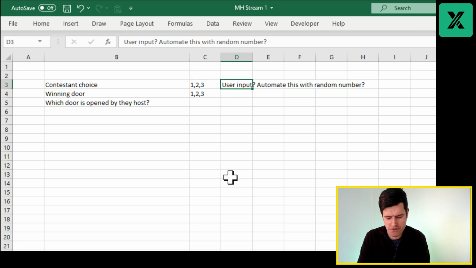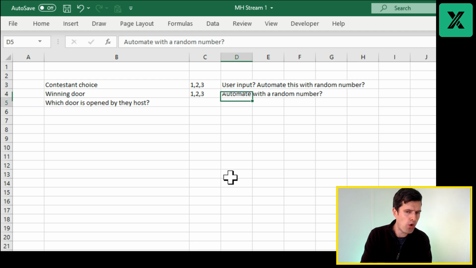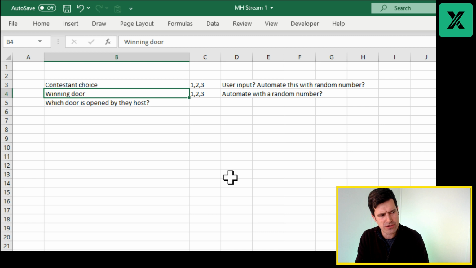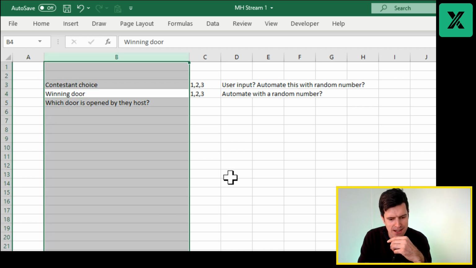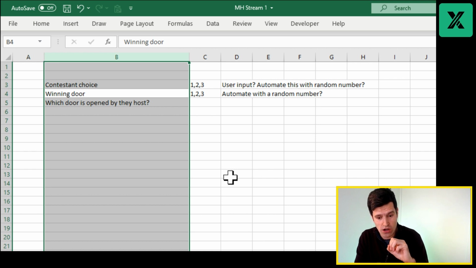Control D here, autofill down. So shift down cursor, autofill down. And this we definitely want to automate with a random number. So again, what formula would allow us to do this? And just looking at how this is taking shape, I think each of the entries in this column would probably become a column header in our model.